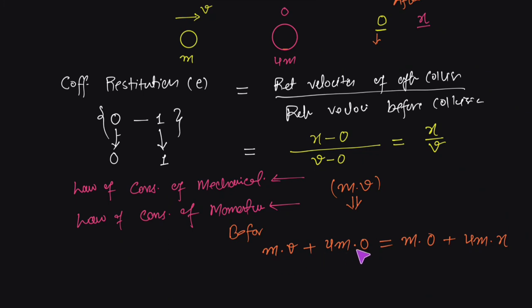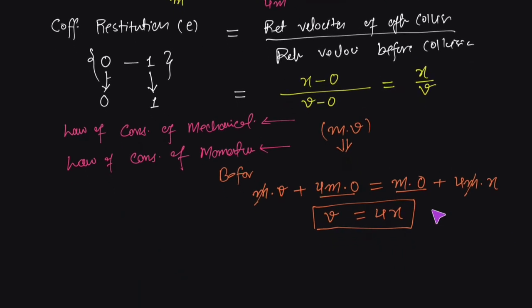Now we can take m common and it will cancel out. This term will be 0, this term will also be 0, and this m and this m will get cancelled. So from here, v will be equal to 4 times x. We have to find x upon v in order to find the coefficient of restitution. So from this equation, x upon v will be equal to 1 upon 4, and this is what we are asked to find. So this is 1 upon 4, or we can write it as 0.25.